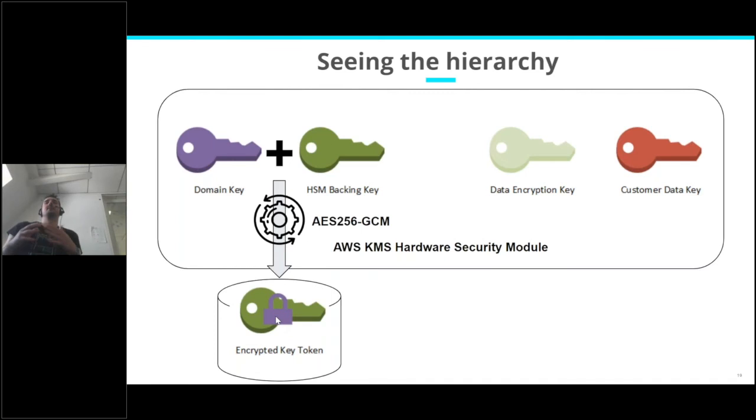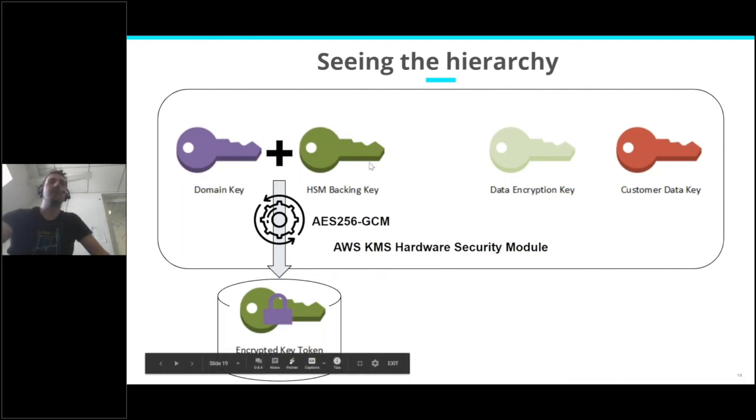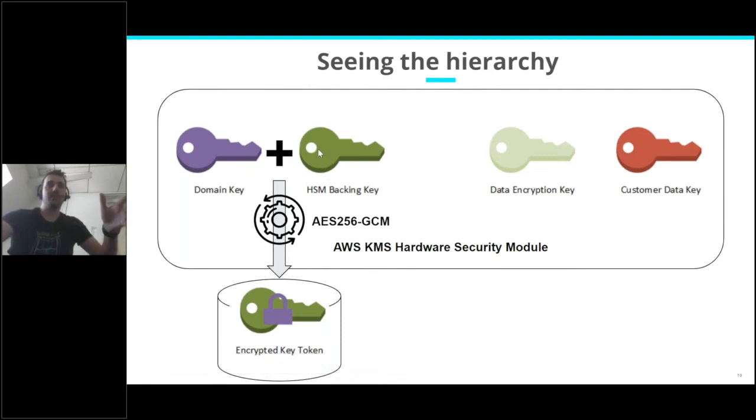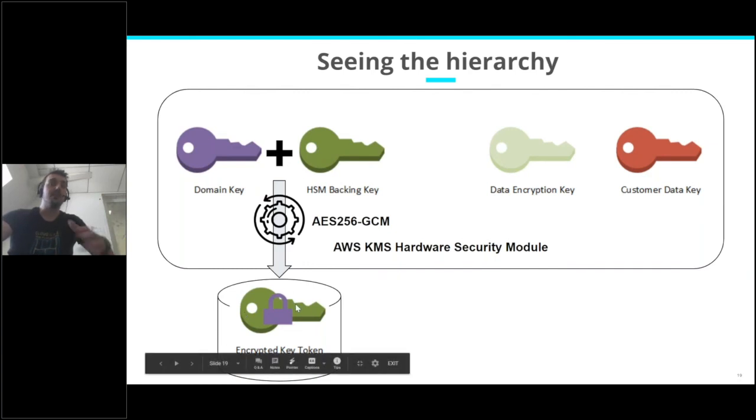What it means is that only valid KMS HSMs from the domain will be able to retrieve the actual backing key. And it also means that the HSM backing key can only exist in clear text inside the HSM. It cannot be exported in clear text. It will always be exported encrypted, and the name for the encrypted HSM backing key is encrypted key token.